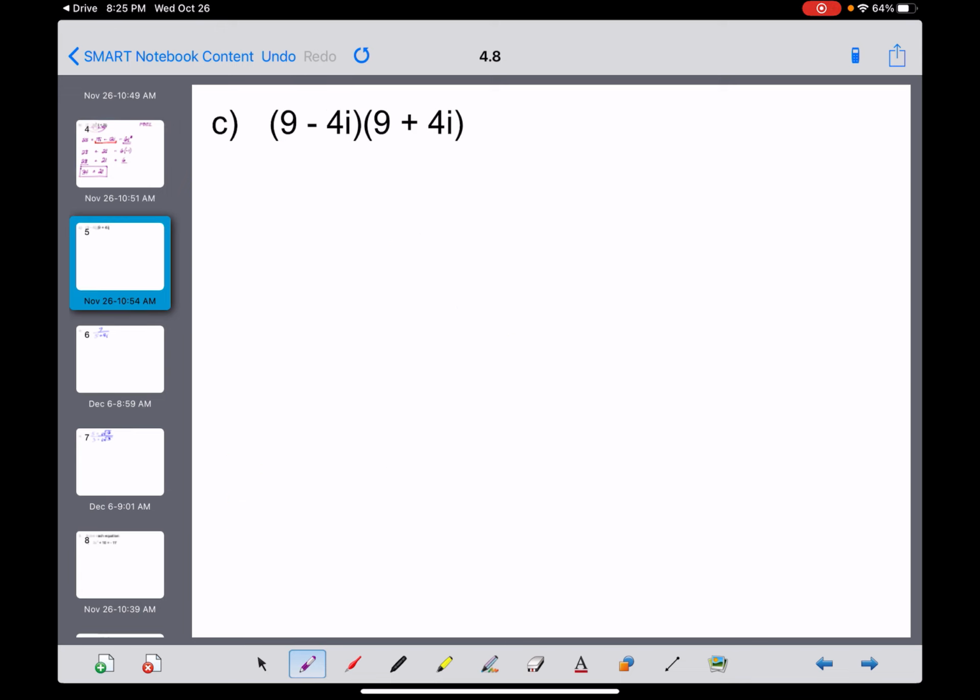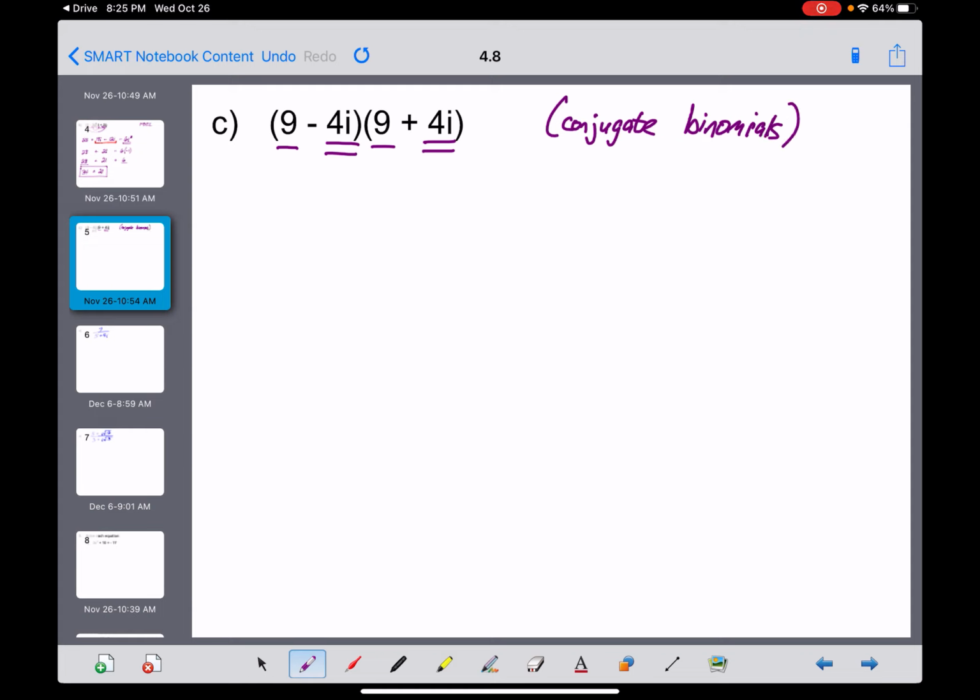Okay, this is a very similar problem to the one that we just did. The only difference here being that the two complex numbers we're being asked to multiply right here aren't just random. These two have something in common. They have identical first terms, 9 and 9, but opposite second terms. Those are called conjugates. I've used this word a few times here. Conjugate binomials, although actually in this case they're called complex conjugates because they're complex numbers.